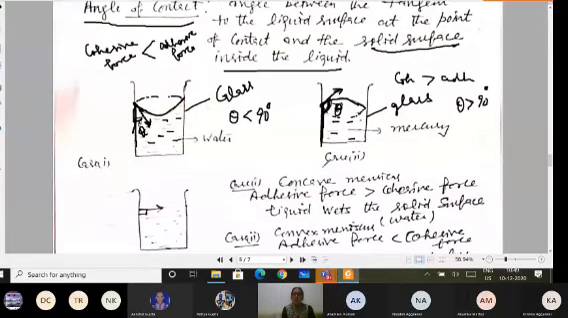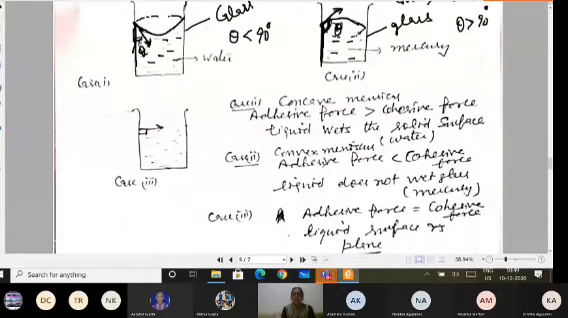Now if I have taken a liquid such that the adhesive forces and cohesive forces become equal, like if I put water in some silver container, then what is found is that the adhesive force equals the cohesive force. And in that case, your theta will be equal to 90 degrees for water and silver. So this is the silver container now.